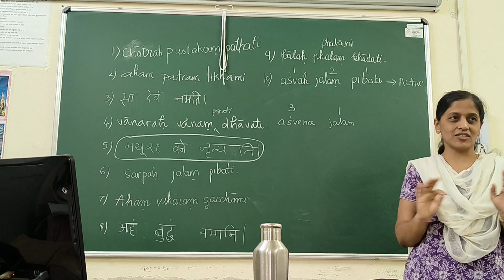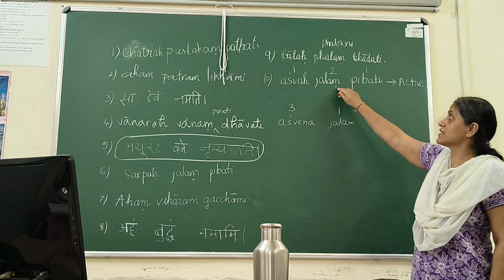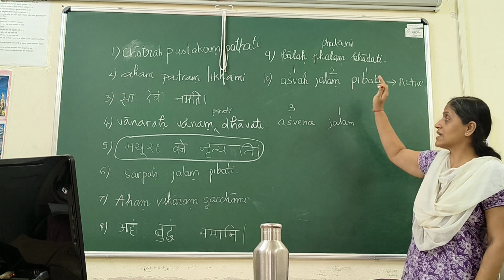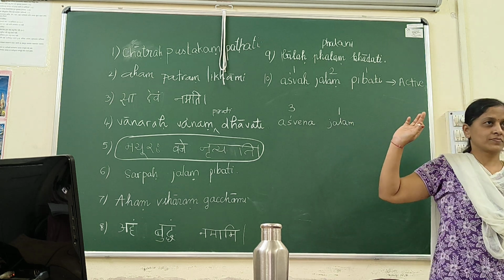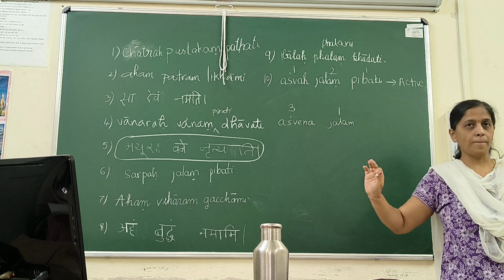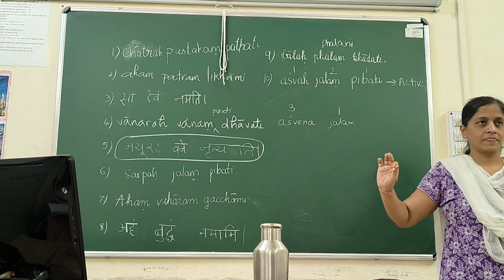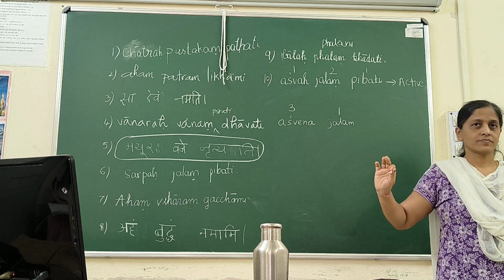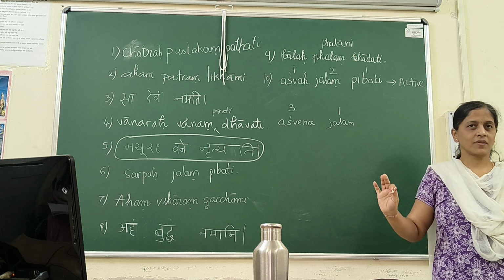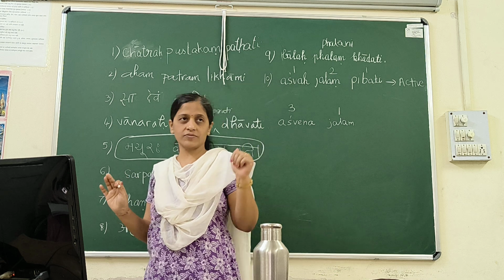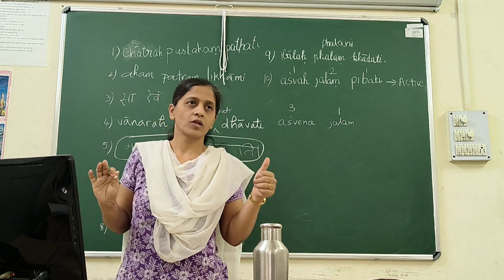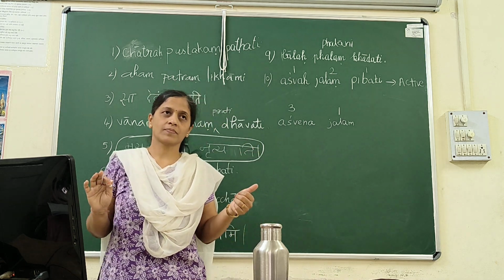So we can't see the change. But in the active sentence it is used in accusative, and in this sentence it is used in nominative. Ashvena jalam. Is this much clear? Yes. My subject will go to instrumental case, my object will go to nominative case.